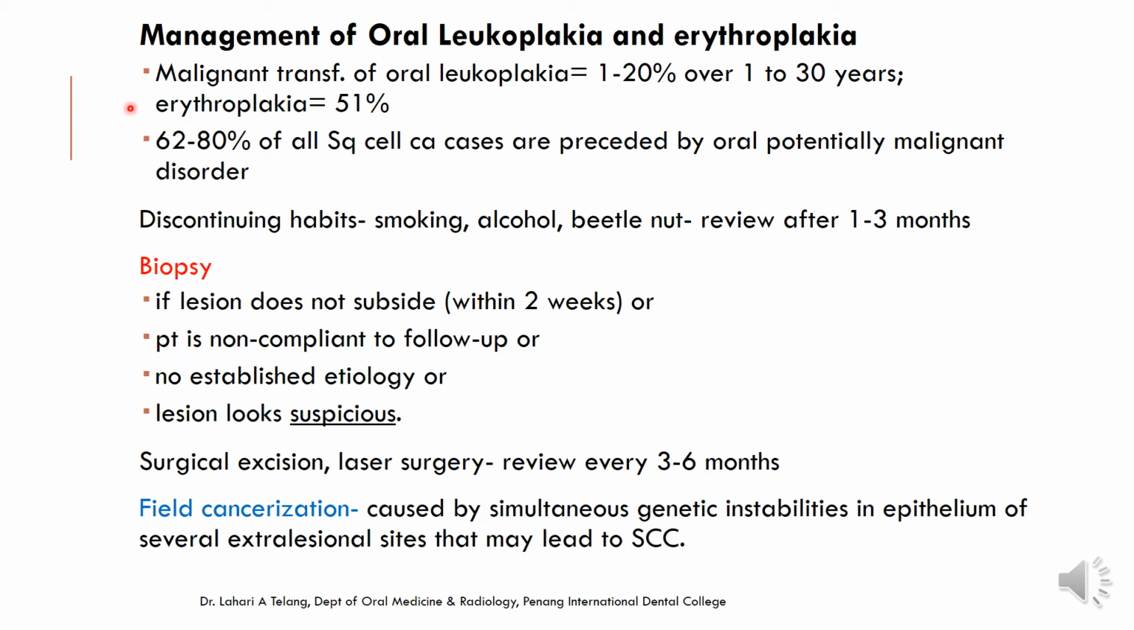In the case of erythroplakia, the malignant transformation rate is very high. It's 51%. That means out of 100 cases of erythroplakia that you see, 51 are sure to become malignancy. In 60 to 80% of all squamous cell carcinoma cases, they are preceded by an oral potentially malignant disorder. So that is something very important here.